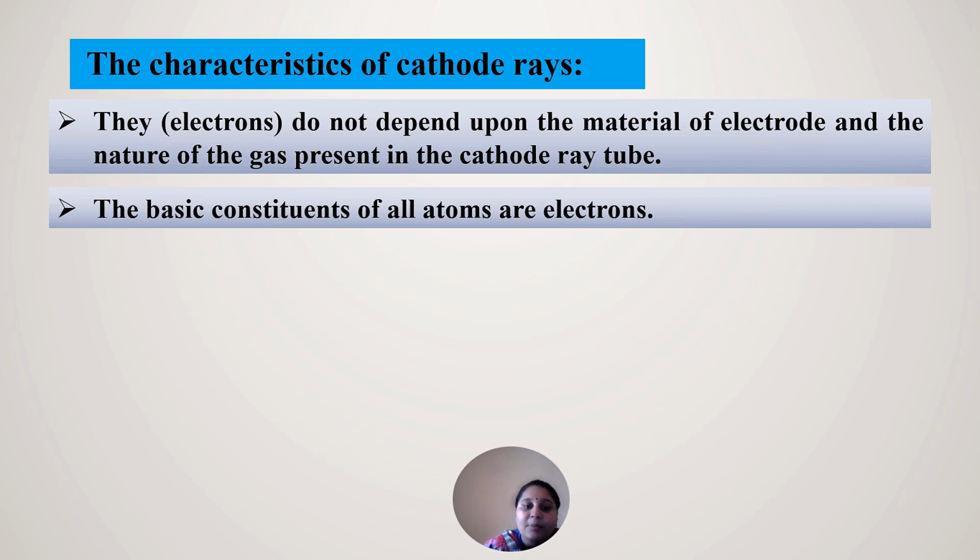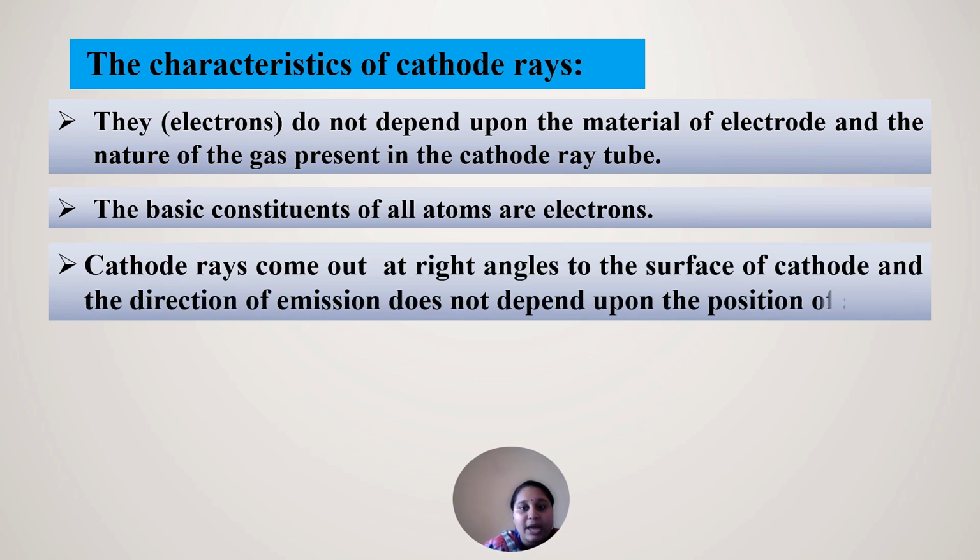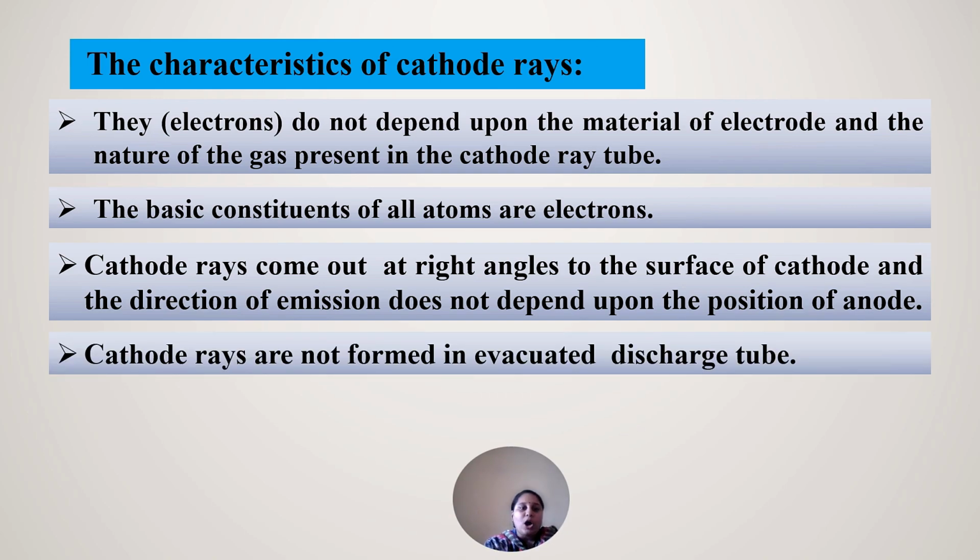Atoms are mainly composed of electrons. Cathode rays come out at right angles to the surface of the cathode, and the direction of emission does not depend upon the position of the anode. Wherever the anode is placed, it does not affect the emission. So they emit independently. And these are formed in the evacuated discharge tube.